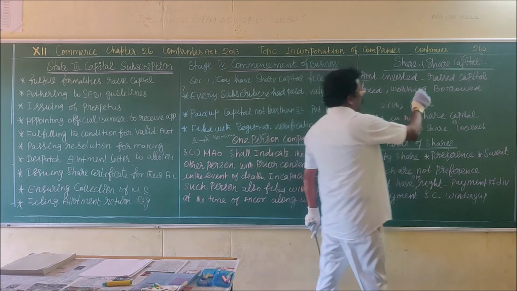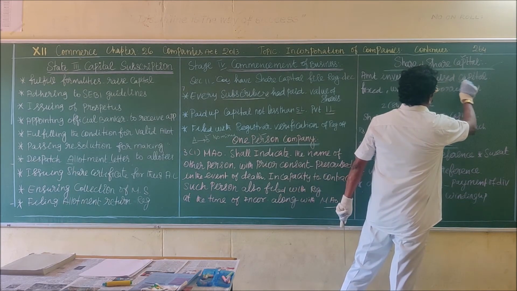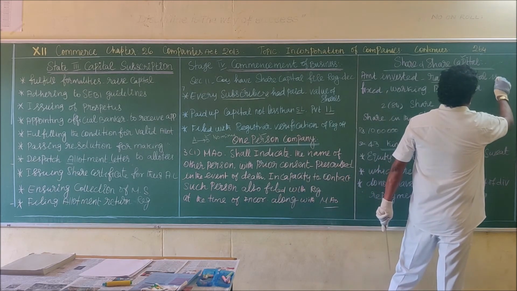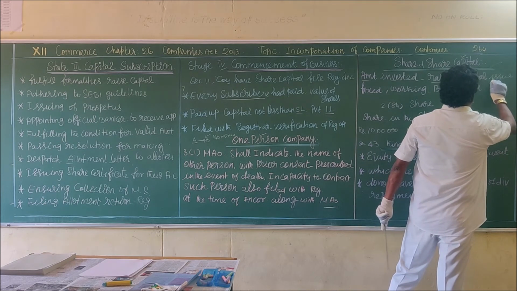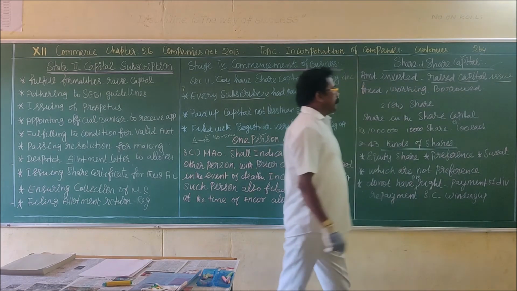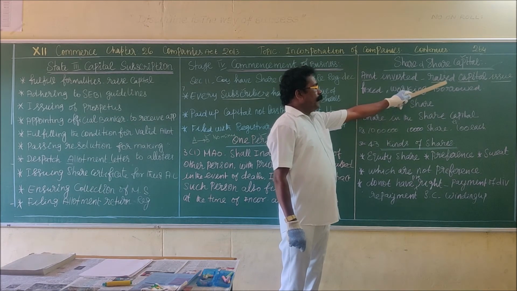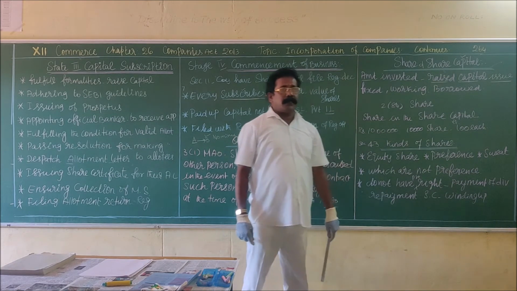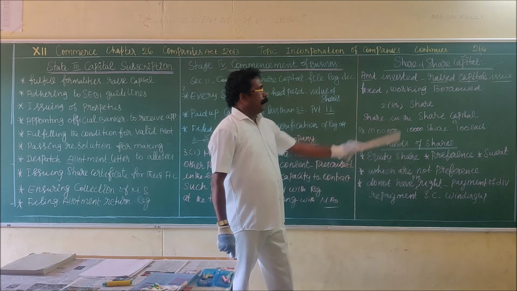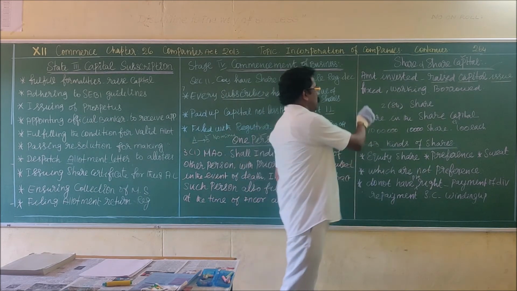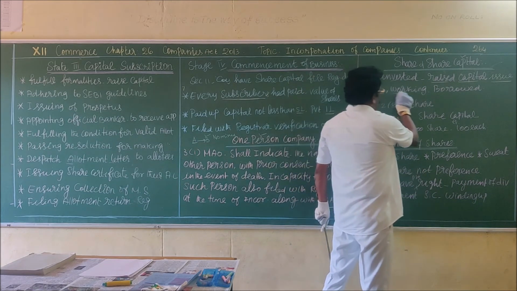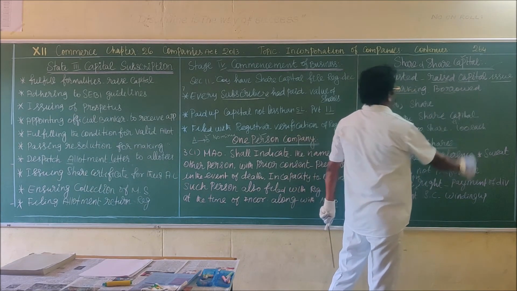Suppose the company raises capital through issue of shares, which is known as share capital. Share capital in the sense the company raises funds for investment by way of issue of shares. The share capital may be classified as fixed capital, working capital and borrowed capital.